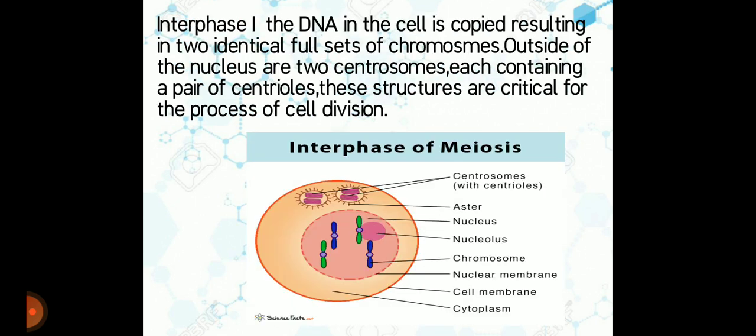And number 1, we have Interphase 1. What is interphase 1 in meiosis? The DNA in the cell is copied, resulting in an identical full set of chromosomes. Outside of the nucleus are two centrosomes, each containing a pair of centrioles. These structures are critical for the process of cell division. And we have a picture of interphase of meiosis. Here is the centrosome with centrioles, aster, nucleus, chromosome, nuclear membrane, cell membrane, and centrioles.